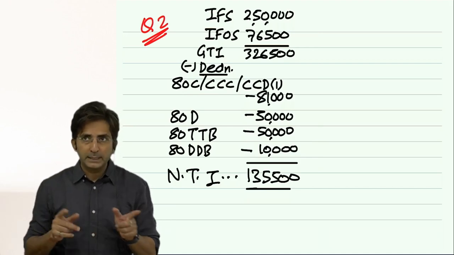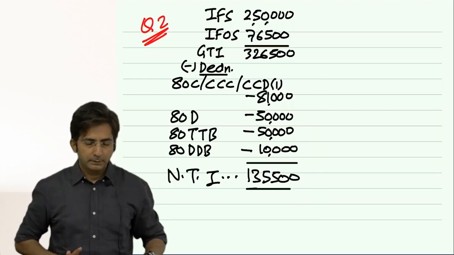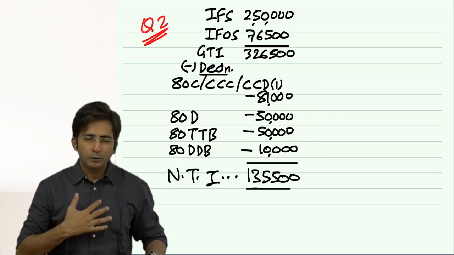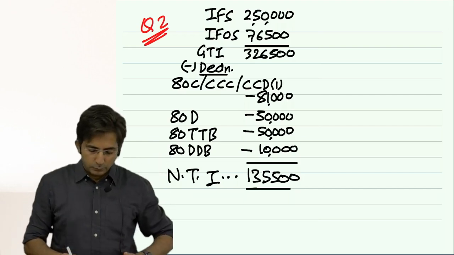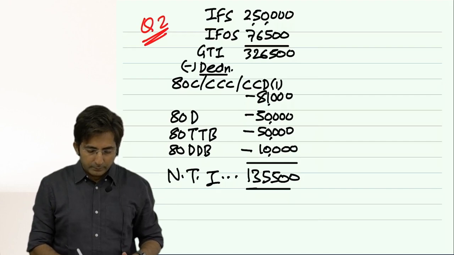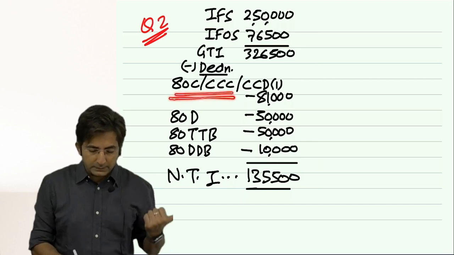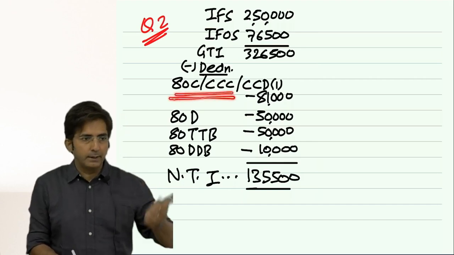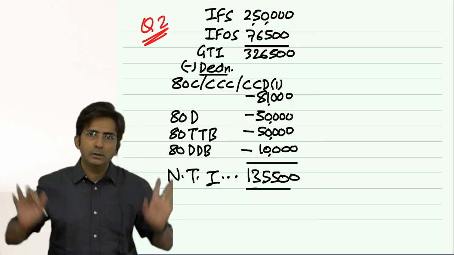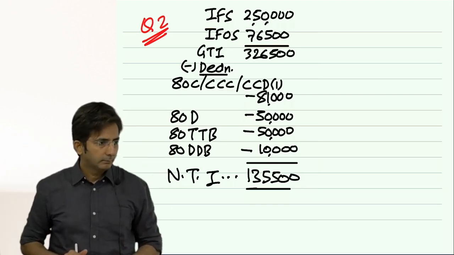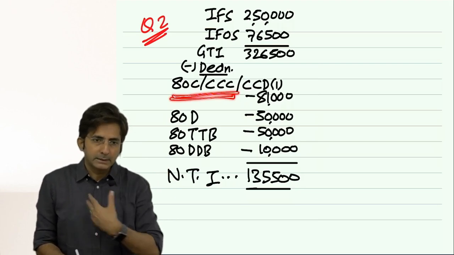Then the group of 3 sections, 80C, 80CCC, 80CCD 1, that you should finish first. There is no hard and fast rule, but we prefer to finish that set of C sections first. So here what we had, CCD 1B not there, CCD 2 not there. So we had a group of these 3 sections, C, triple C, CCD 1. See whether all 3 are there or not. Your heading should be like this only, while giving the heading, always give it like this, C, triple C, CCD 1.